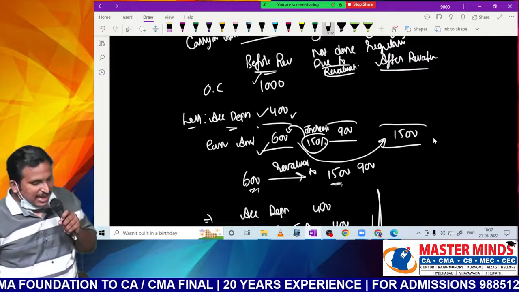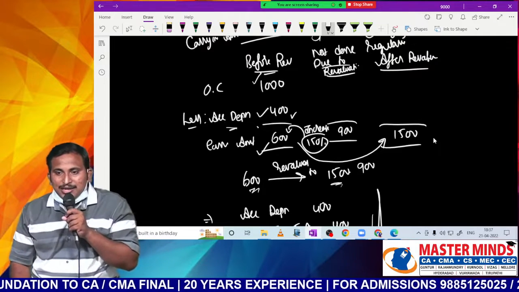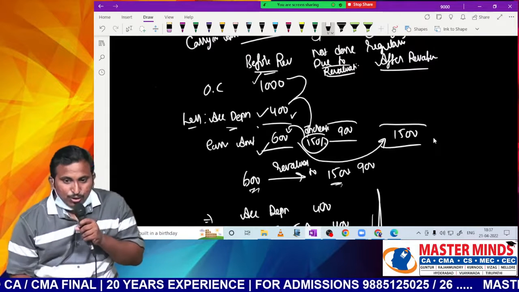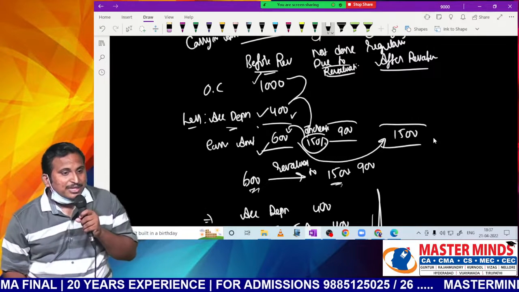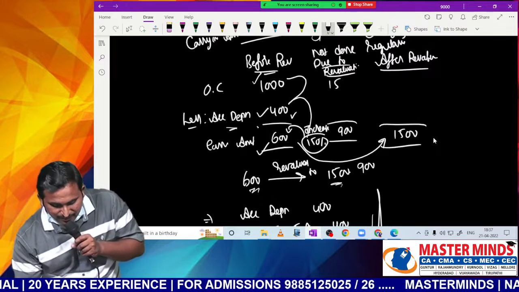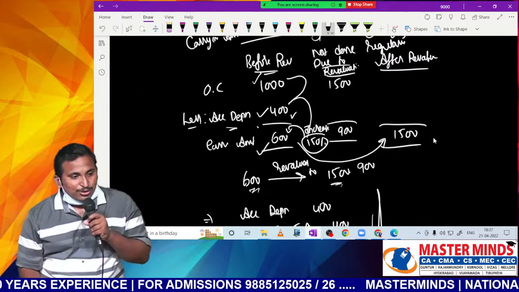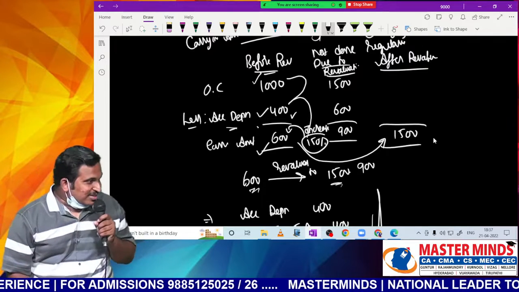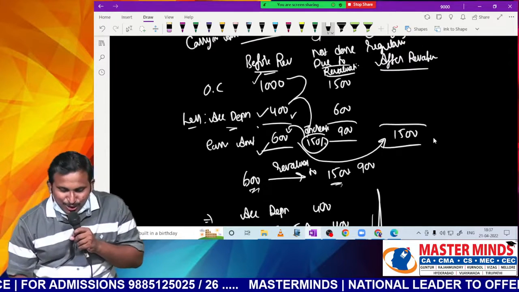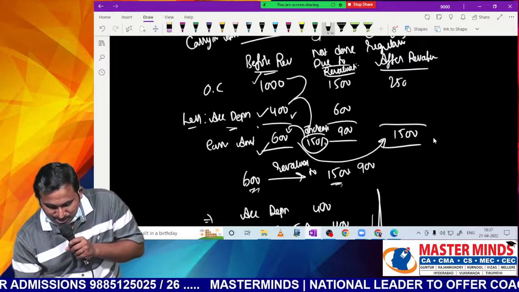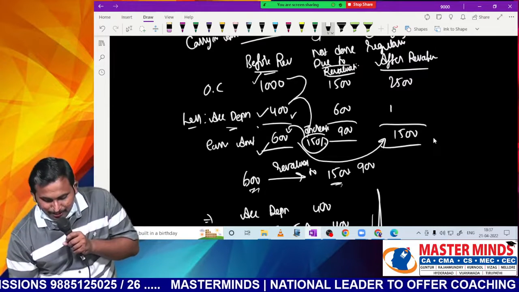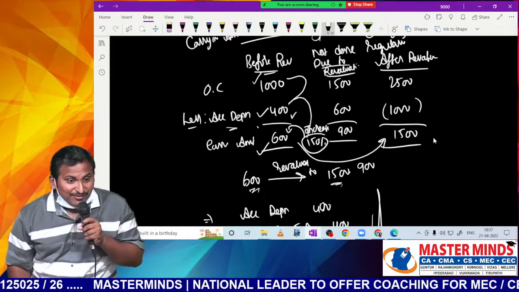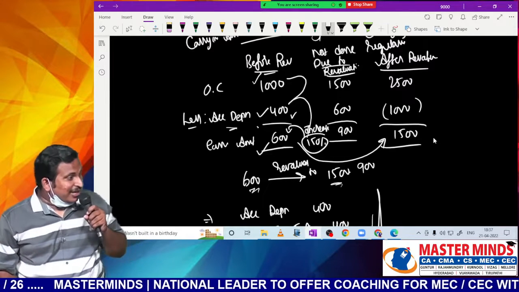Now the standard says go and apply the same percentage to accumulated depreciation as well as original cost. What is 150% of 1000? 1500. What is 150% of 400? 600. Now you please add it to the existing original cost. As a result, new original cost will be 2500, new accumulated depreciation will be 1000, new carrying amount will be 1500. In this way they have derived another method.